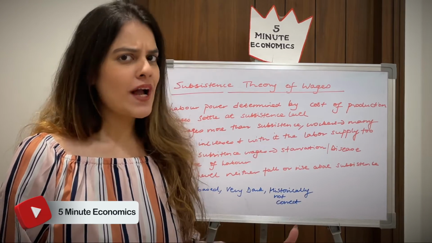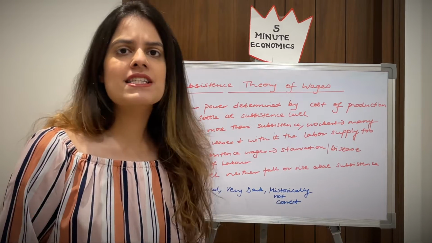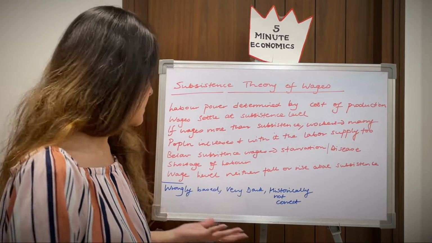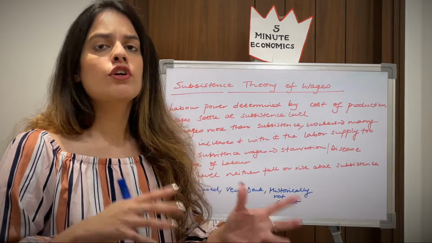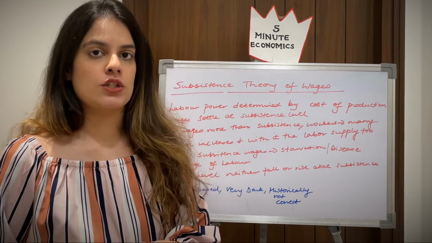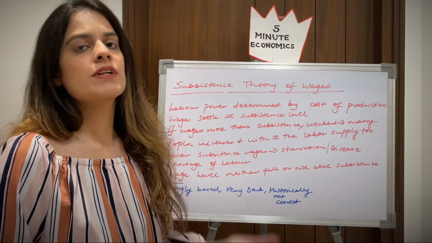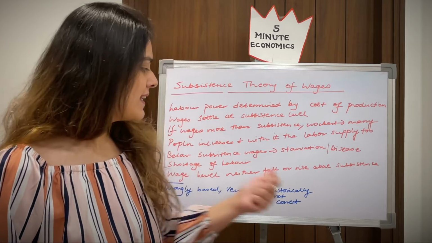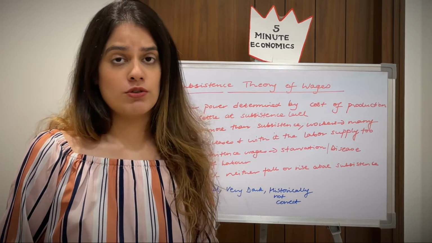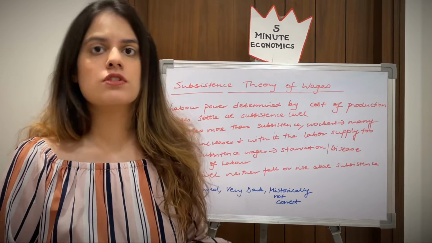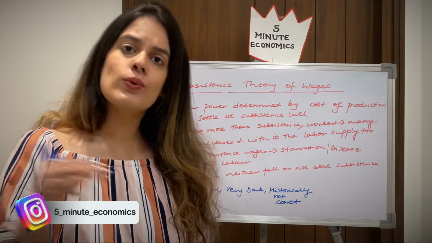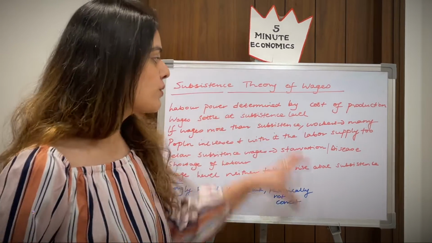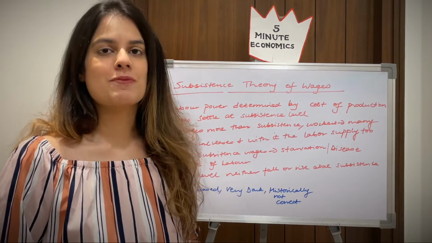Well, guys, it's very impractical and, I would say, wrongly stated. That's why we have a few criticisms regarding this. It is wrongly based on Malthus's theory of population, which altogether is a very complicated theory, and this theory is based on that theory, which ultimately makes it quite futile. Secondly, it's a very dark, very pessimistic theory as well. And lastly, it's historically not correct. It's not obvious that if you are earning more than subsistence, you will marry, you will increase the population, you will increase the labor. It's nothing like that. So it's a very wrongly based theory. But this is basically the crux of the subsistence theory of wages.